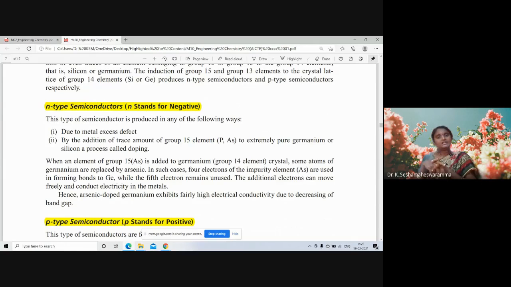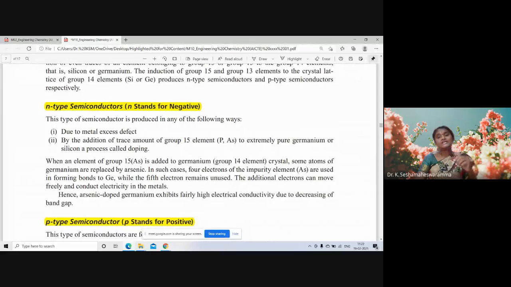Metal excess defect, in the sense of crystal defects: in lattice formation, atoms, metals, are arranged in a regular pattern. Anywhere, if an excess atom is present in the internal space, excess metal is there, that is known as metal excess defect.